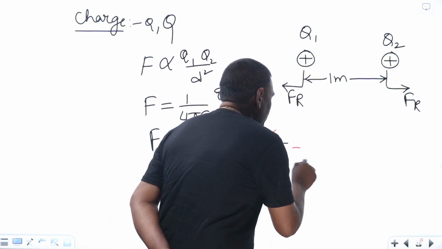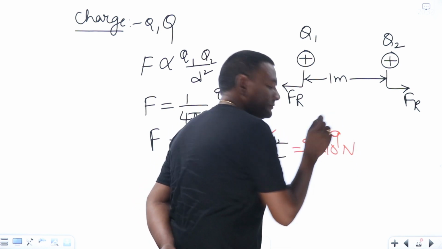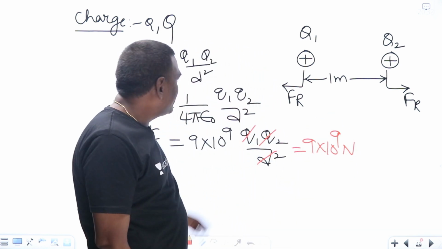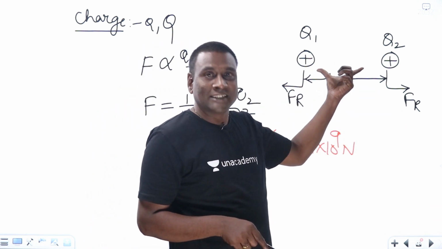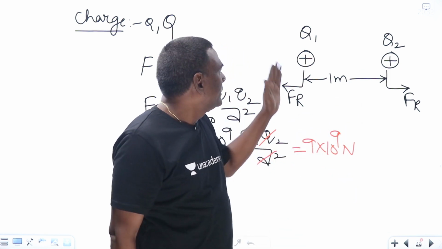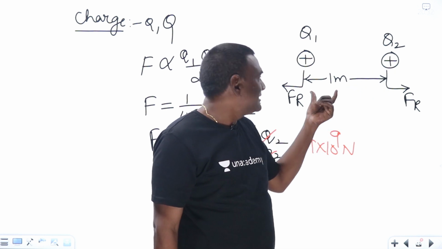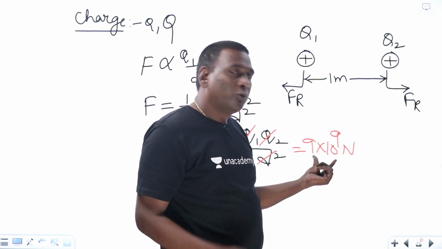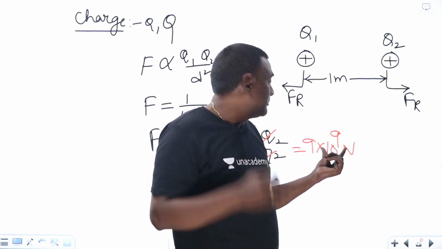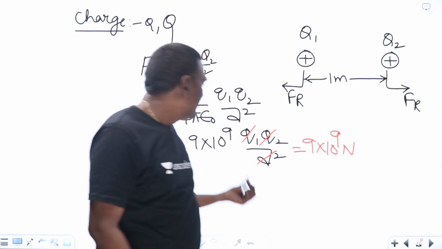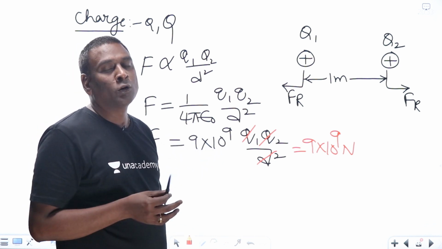That force is going to be 9 into 10 to the power of 9 newtons. Meaning, if you measure the repulsion force for equal charges of equal magnitude, with a distance of 1 meter between them, and that force is 9 into 10 to the power of 9 newtons, a very big number, then I can say the charge values are 1 coulomb.